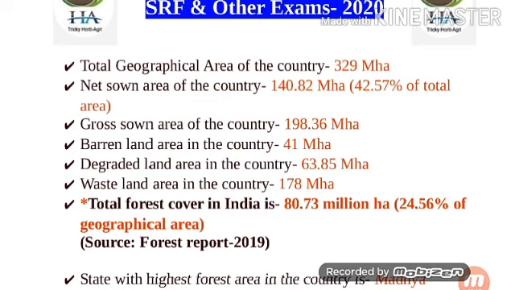Next point is total forest cover in India. Forest cover area means an area more than 1 hectare in extent and having tree canopy density of 10% and above. Punjab state has the lowest forest cover in India and Madhya Pradesh has the largest forest cover in the country. Total forest cover in India is 80.73 million hectare, which is 24.56% of geographical area. Source: India State of Forest Report 2019.